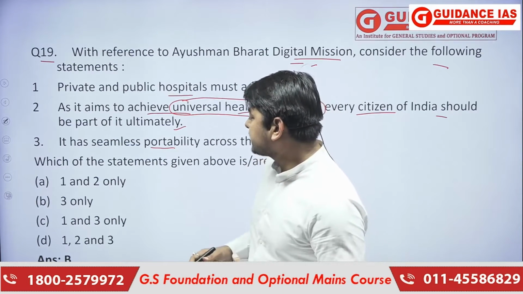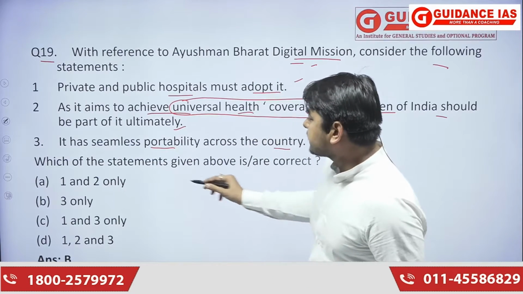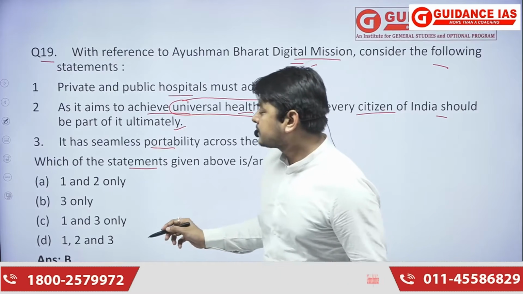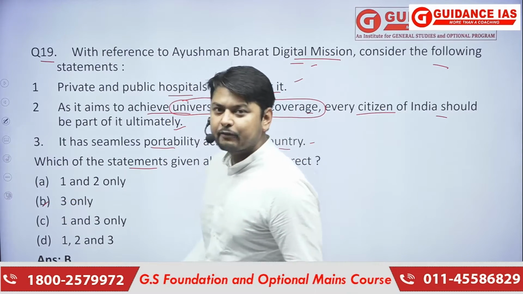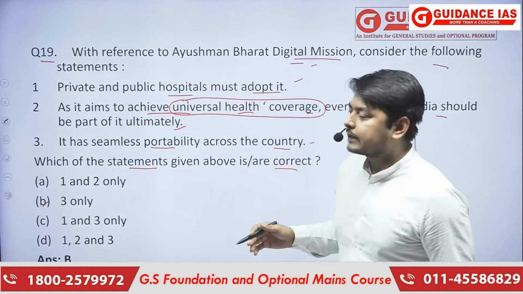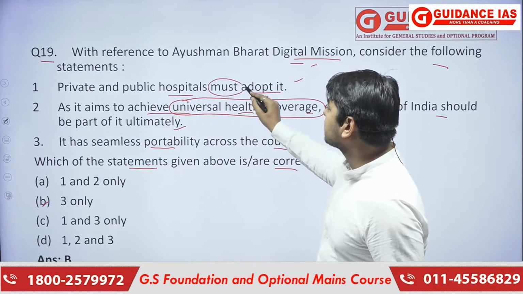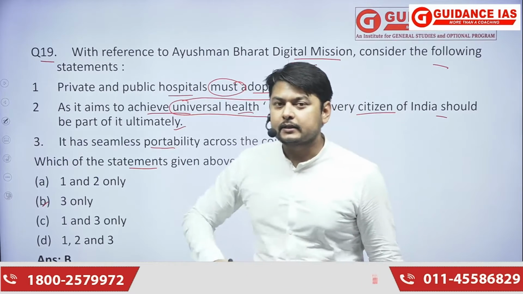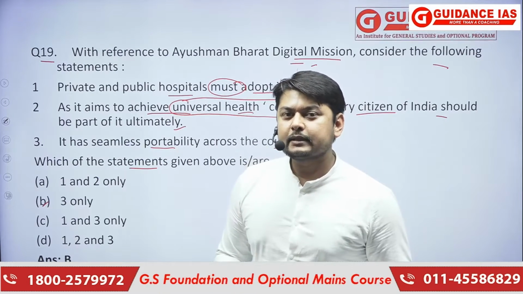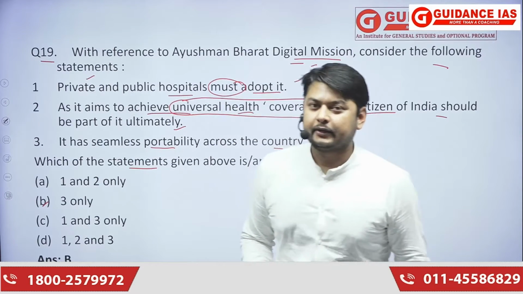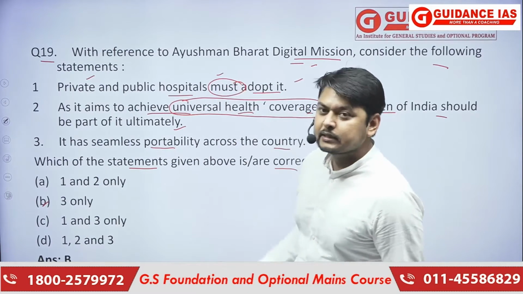The question is asking which of the statements given above is or are correct. So here the answer will be B. Why? The first statement says that private and public hospitals must adopt it. It has written must here. For the public hospitals it is must, but for the private hospitals it is not mandatory. Must means mandatory.